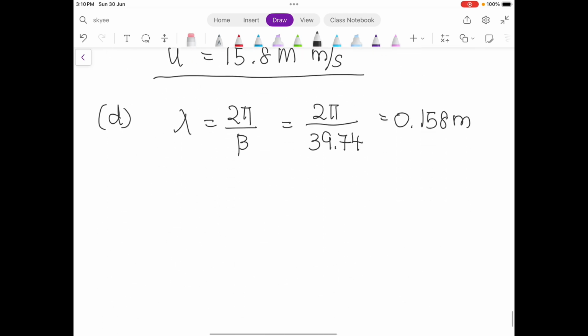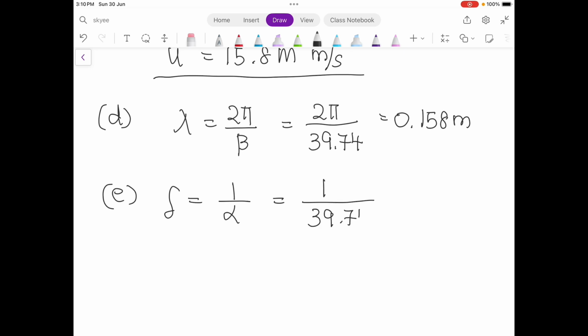Then for part E, calculate the skin depth. The skin depth is equal to 1 over alpha. The alpha is the same as the beta, so 1 over 39.74. Your answer is 25.16 millimeter. So this is the skin depth.